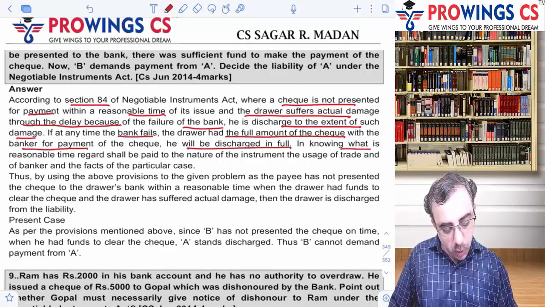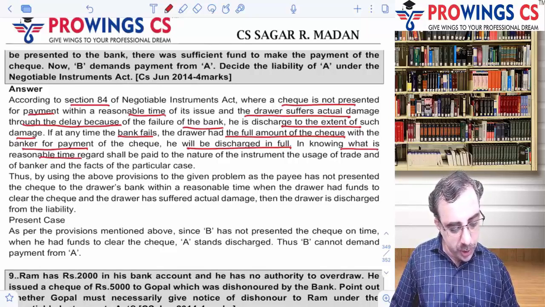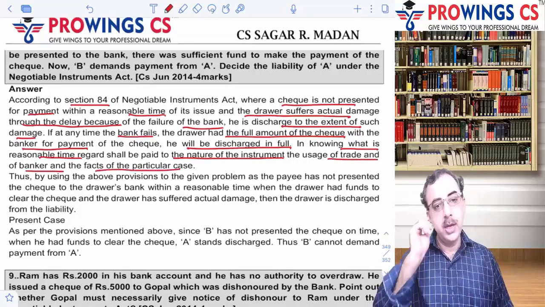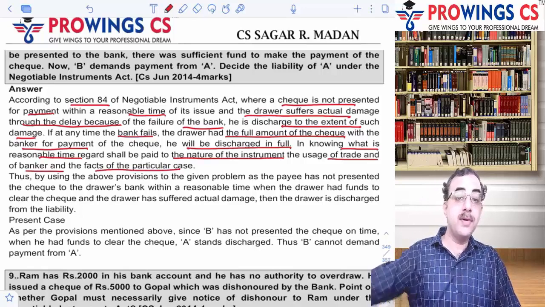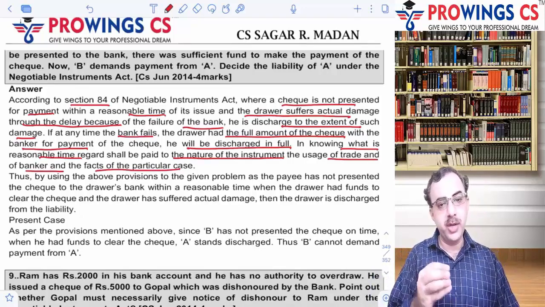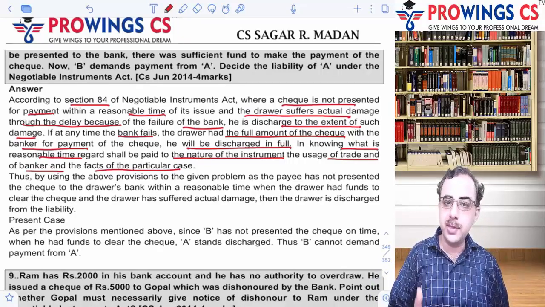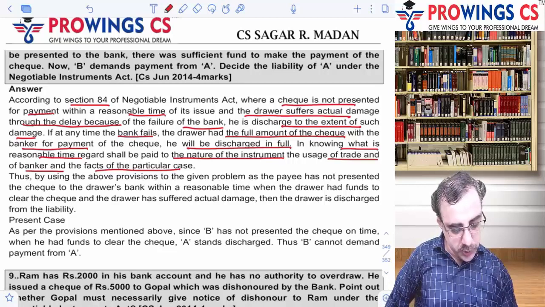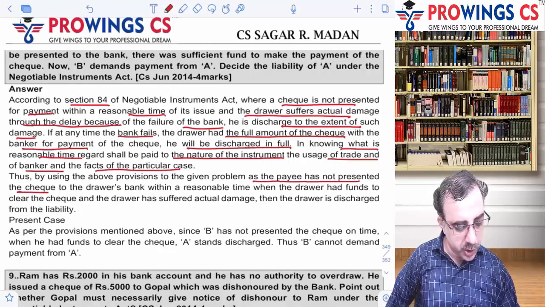So in knowing what is a reasonable time, regard shall be paid to the nature of the instrument, the usage of trade and of bankers, and the facts of the particular case. So what is a reasonable time? देखो RBI ने तो अभी 3 months बोल दिया. Otherwise, the reasonable time will depend upon the nature of the business and upon the trade that is executed.